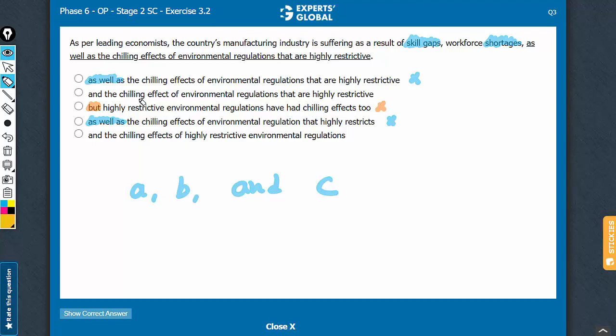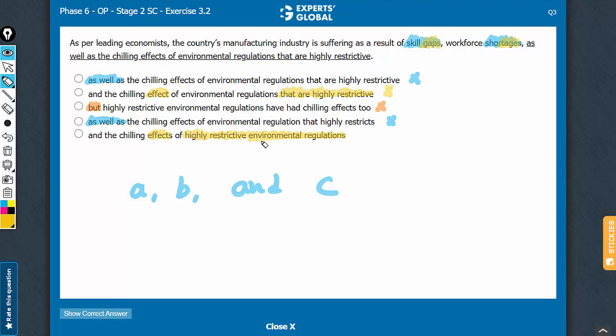Two problems with choice B. One, it has a passive, wordy construction here: "the chilling effect of environmental regulations that are highly restrictive." Just the placement of "highly restrictive" before "environmental regulations" will make it active as well as concise. And then the second problem is, you see, "effect" is singular here, whereas all the terms in the list are plural: skill gaps, workforce shortages. So something like "effects" is going to be better. Choice B should be eliminated.